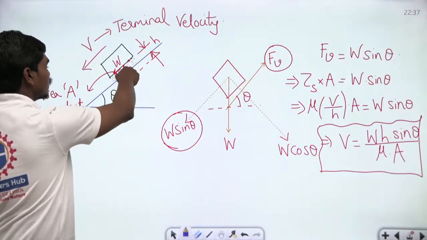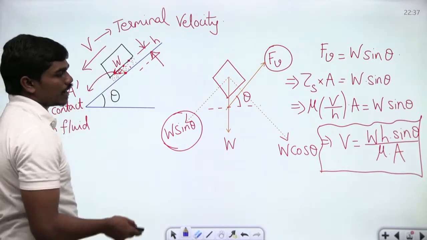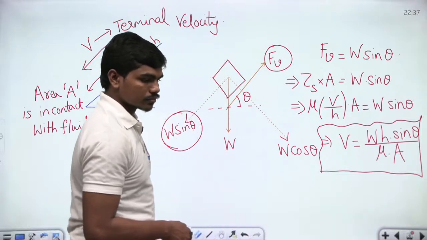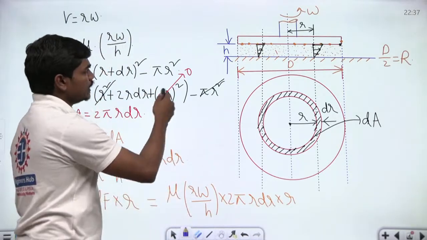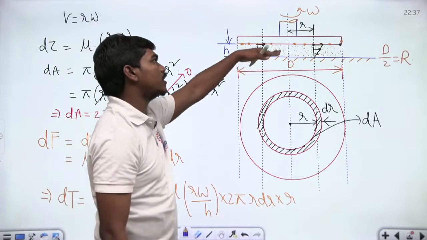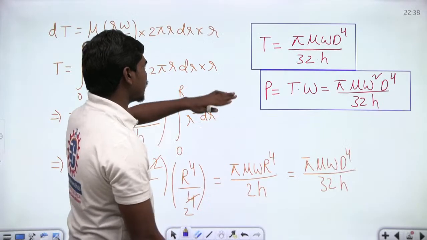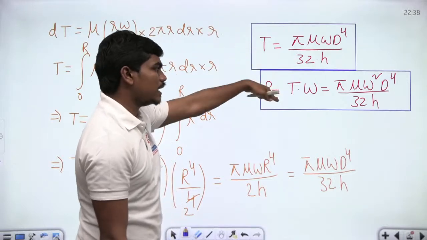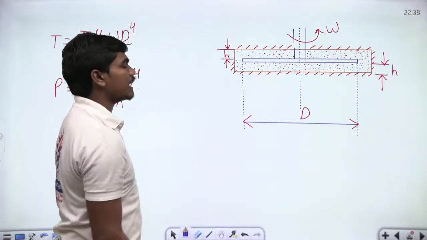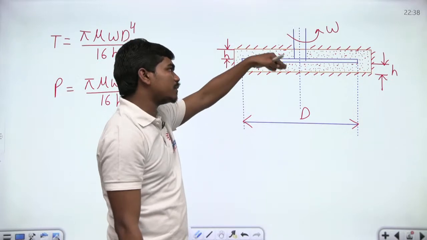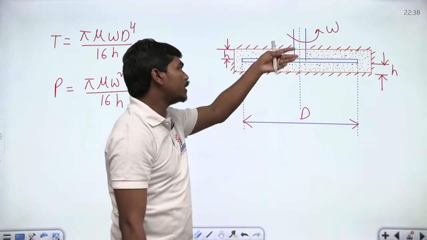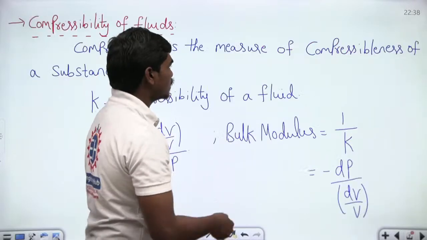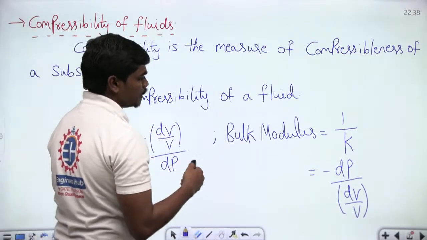We started with the case of a block sliding on an inclined plane, and of course we found an expression for the terminal velocity V. Next, this is a disc that is rotating on a layer of viscous oil, and we saw the expression for the torque required to create or maintain this rotation. Similarly, thereafter power, and we also extended our analysis to when the disc is surrounded by fluid completely, meaning two fluids on both sides, and what torque is required then. Similarly, we moved into the compressibility of fluids.